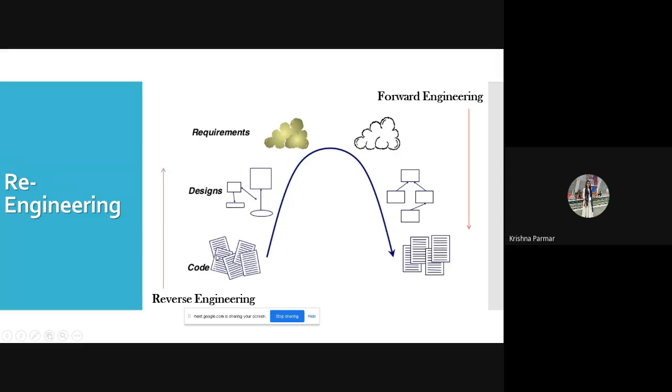Now, when you combine these two, reverse engineering and forward engineering, it is called re-engineering. That means you re-engineer the entire product. You reconstruct your entire product. So when you combine reverse engineering and forward engineering, it is called re-engineering.